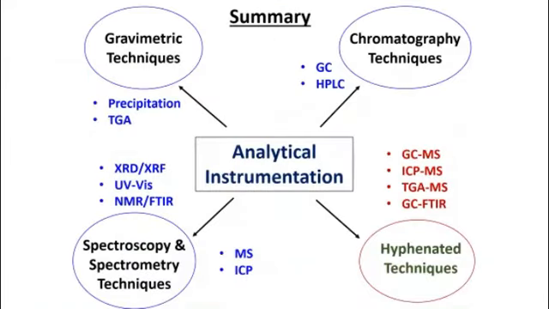As a summary of all the analytical instrumentation, I can talk for more than 1 hour, a lot of details we can discuss, but we forgot to discuss gravimetric techniques, right? But I will simply say here, in summary, we have gravimetric techniques. What we mean by gravimetric techniques is that you use the weight of the samples to measure some other property. An example is thermogravimetric analyzer, TGA, right?